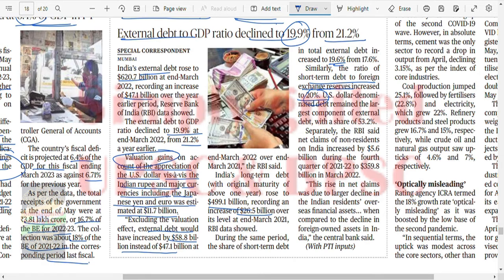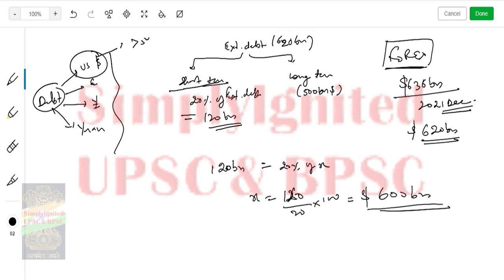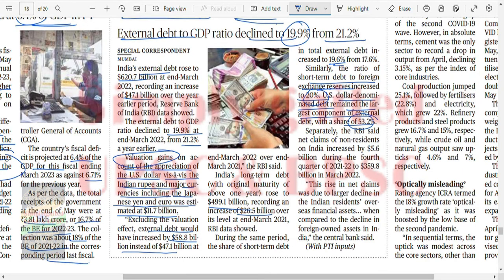US dollar denominated debt remained largest, 53%. Means look, your debt can be denominated in US dollars, euros, yen, yuan, whatever it is, right? So this one was more than 50%. In dollar terms, you had more than 50% of the debt. Separately, the RBI said net claims of non-resident Indians increased by 5.6 billion. This rise in net claims was due to a larger decline in Indian residents' overseas financial assets.